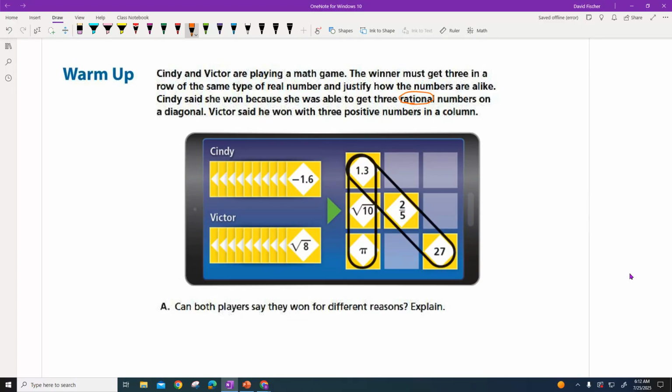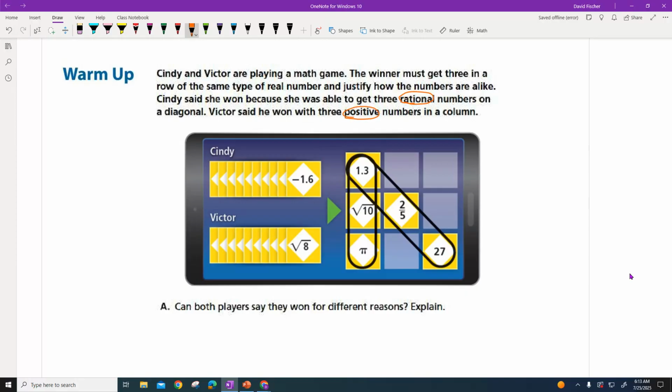A rational number is any kind of a fraction or a repeating decimal. So if we're looking at Cindy right here, she says, hey, you know what? I'm going down this way here. That's a decimal. That's a fraction. And a whole number, or a natural number, will fall into that category too. So I'm going to help you with this today and show you how to do these things. So Cindy's right.